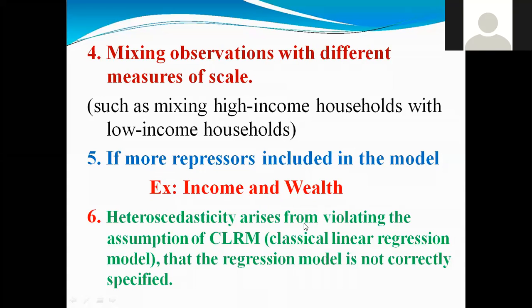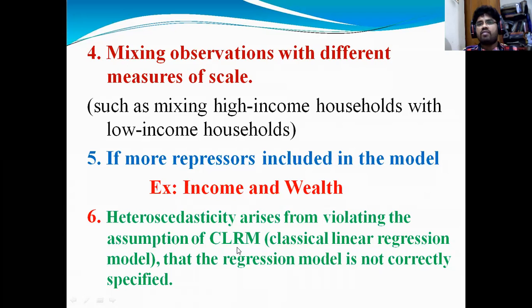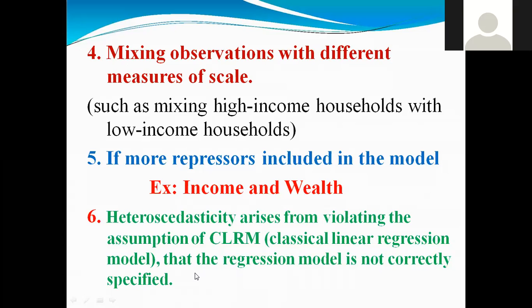heteroscedasticity arises from violating the assumptions of CLRM. For example, when you are estimating that model, ఇంతమంది అటెండ్ అయినందుకే నాకు ఇంట్రెస్ట్ వస్తలేదు. please see when you are నేనంటున్నా. violating that 14 CLRM మంది వచ్చిండ్రు. model, that the regression model is not correctly specified. For example, say when you are estimating the model, యాడ్ అవుతాడు ఈ క్లాస్ కి ఒక్కరికి యాడ్ అవుతాడు.